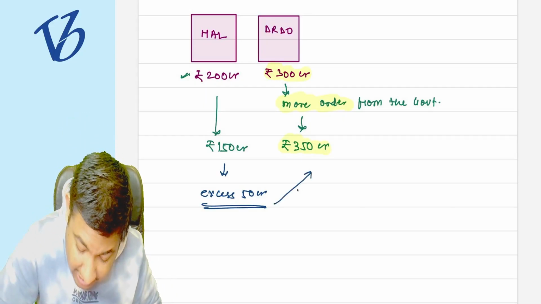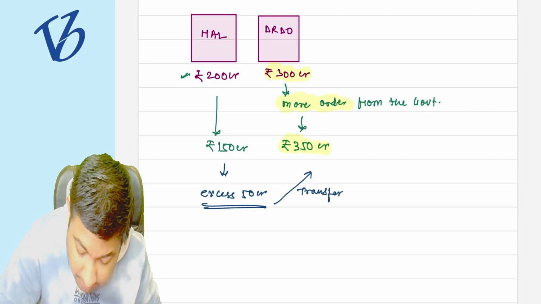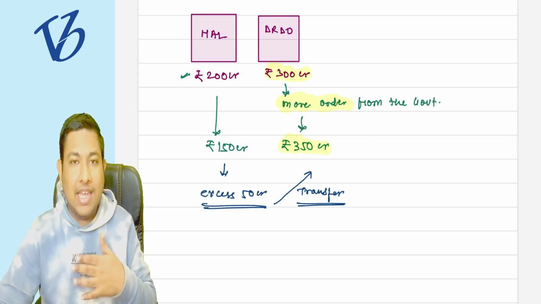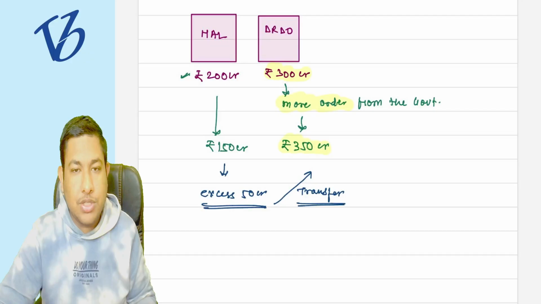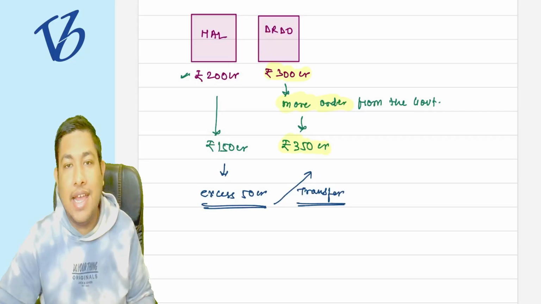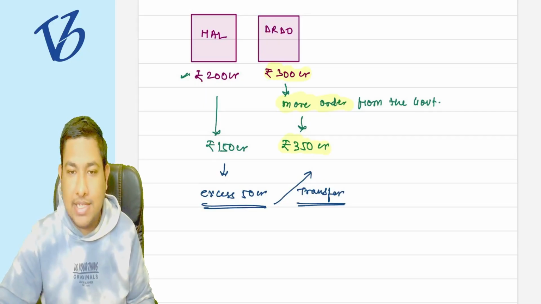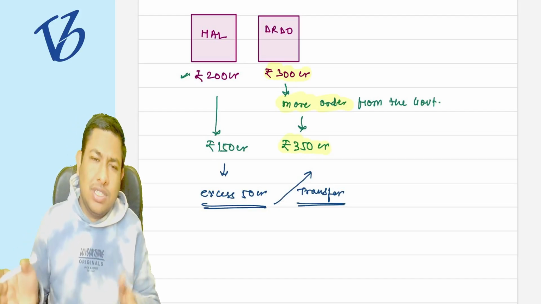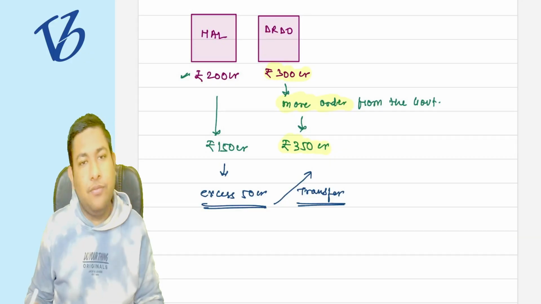So can you please transfer that license to me? Can you please transfer the license in my name, so that I can order this particular 50 crore rupees of equipment? And HAL transferred that particular license in the name of DRDO. So for that, will HAL do the same free of cost?